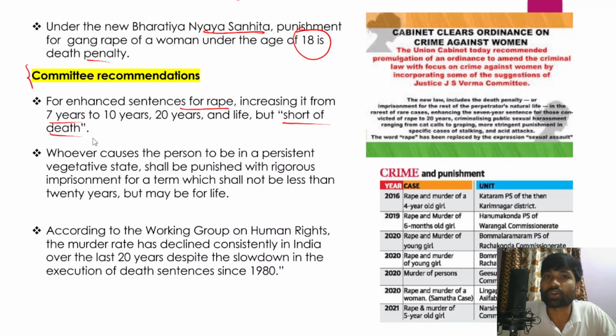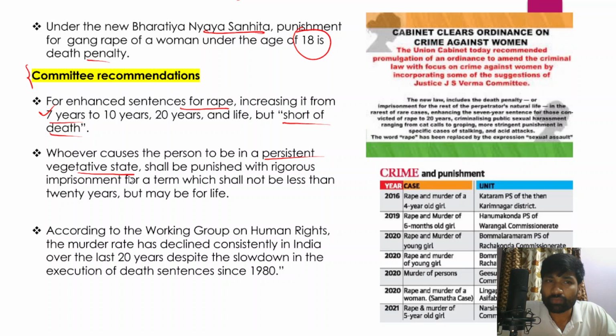It enhanced the sentences for rape from 7 years to 10 years, and even 20 years and life. For example, anyone who causes a person to be in a persistent vegetative state, right? Aruna Shanbaug was in a persistent vegetative state for more than 40 years after the rape attempt on her in Bombay.